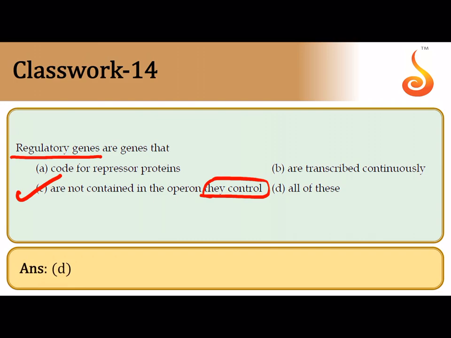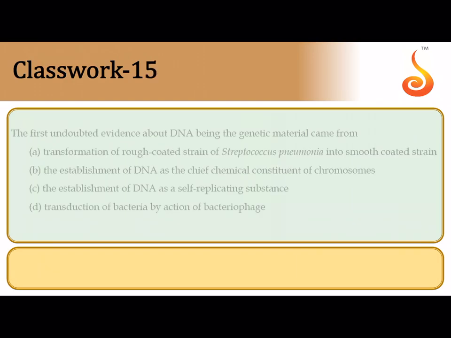Okay, so here it is all of these, because I ignored all the other options. Yes, the first one says it is coding for repressor protein. In this, the regulatory gene codes for the repressor protein. It is also called the lac-I gene, which inhibits the lac-operon in the switched off condition, and they are transcribed continuously. Yes, of course, all of them are the correct answers.